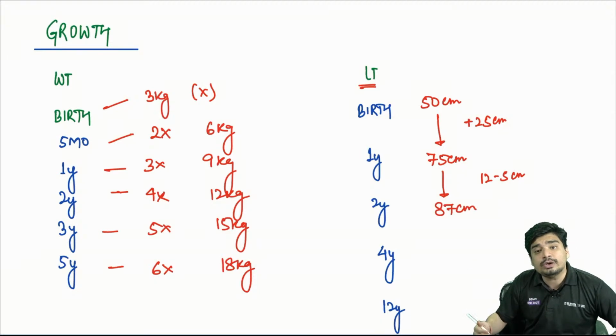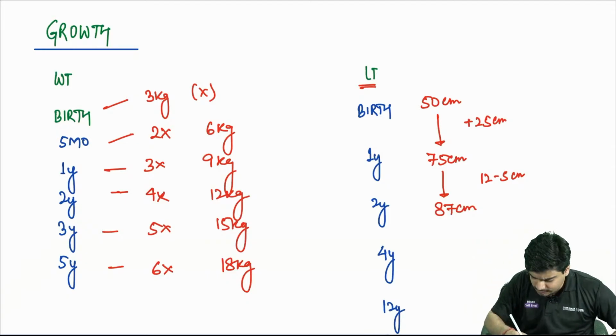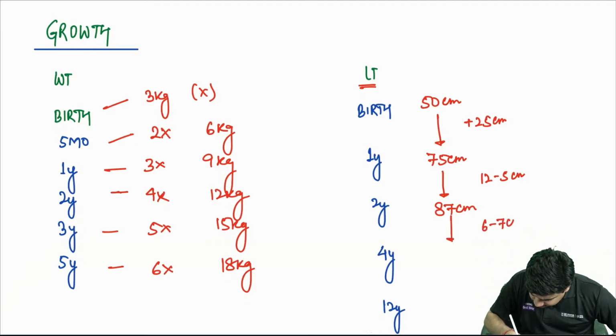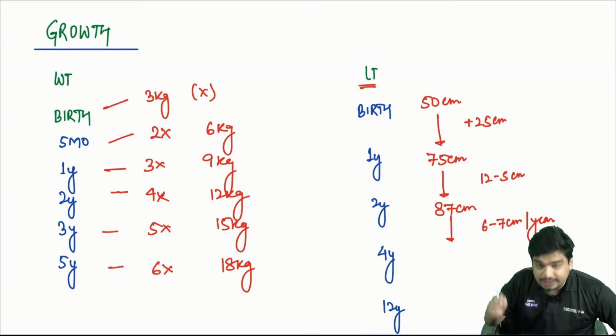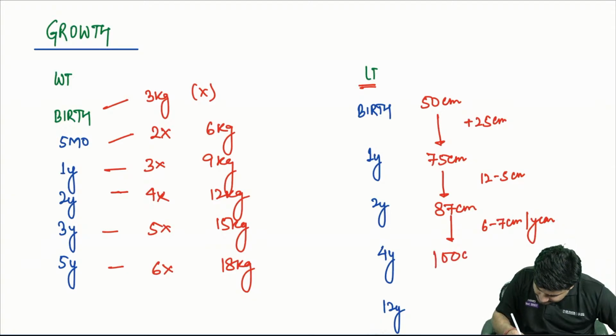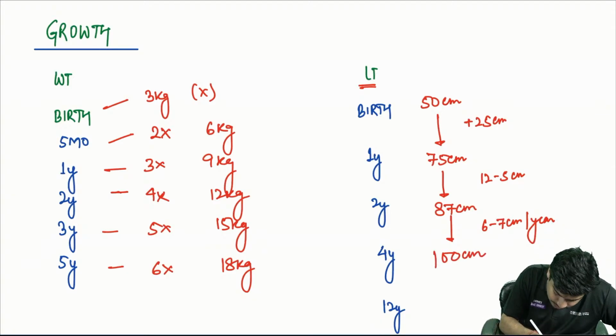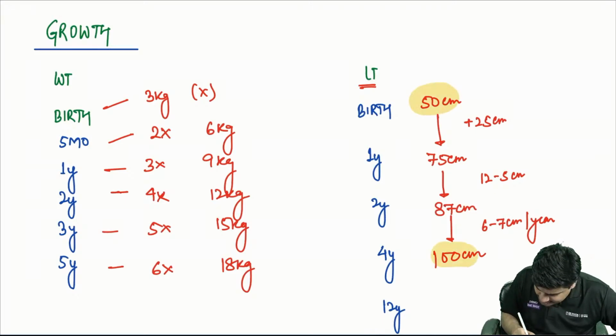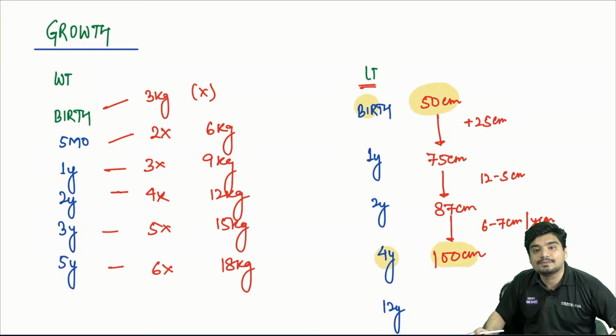For the next 2 years, the child is going to gain half of what it gained in the second year. So in the second year, it gained 12.5. Now it's going to gain 6 to 7 centimeter per year. So at 3 years, he'll become 93 centimeter. At 4 years, he'll become 99 to 100 centimeter. So at 4 years, the child finally becomes 100 centimeter, double of birth length.